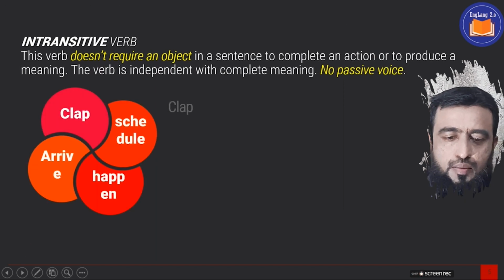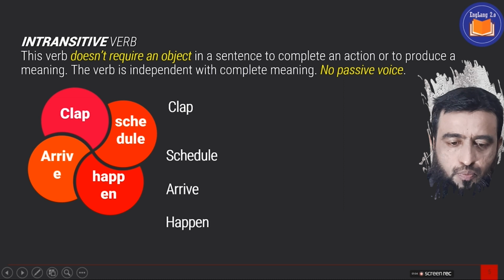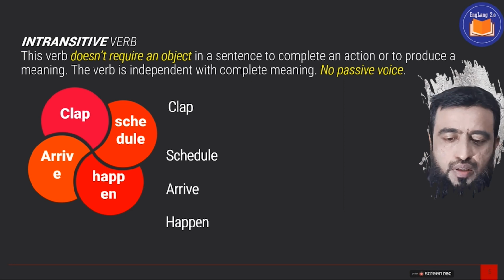Now we come to the intransitive verb. Unlike the transitive verb, an intransitive verb doesn't require an object. It simply means when we use an intransitive verb in a sentence, we don't need an object to clarify its meaning, right?